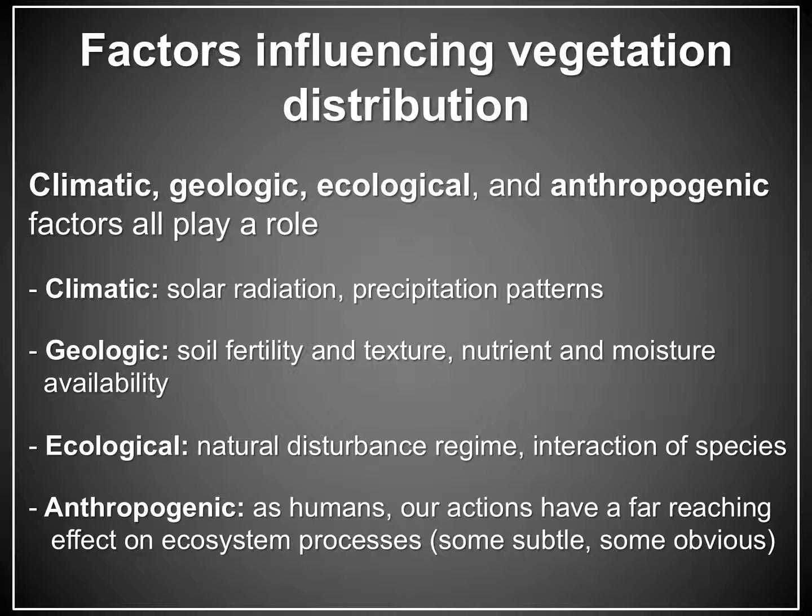Natural disturbance regime, an ecological factor, refers to the type, frequency, and extent of natural disturbance throughout an area. For example, in the southern Appalachians, wind throw and blowdown events that create canopy holes less than a half acre in size are really common, whereas stand replacing fires, or large landscape scale fires, are not.